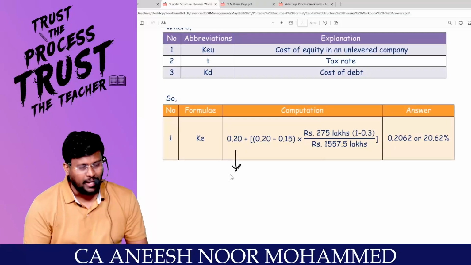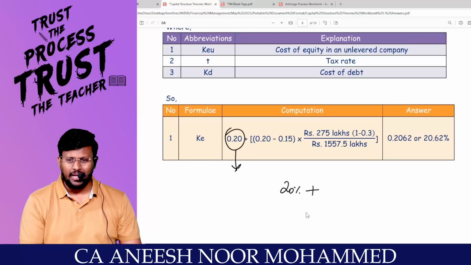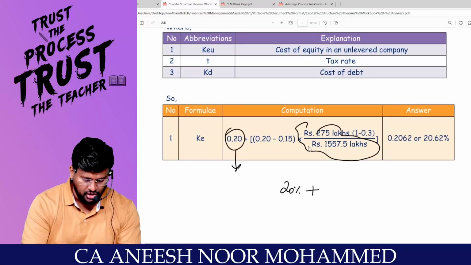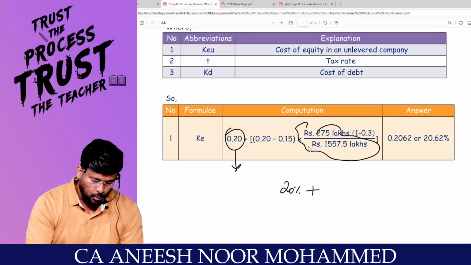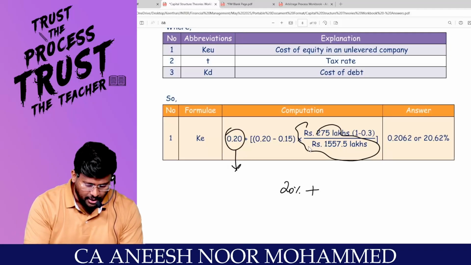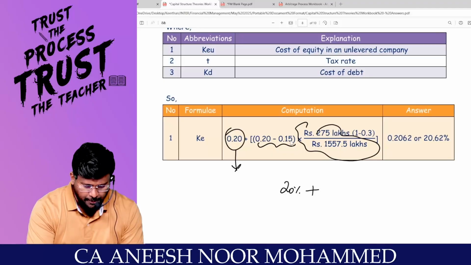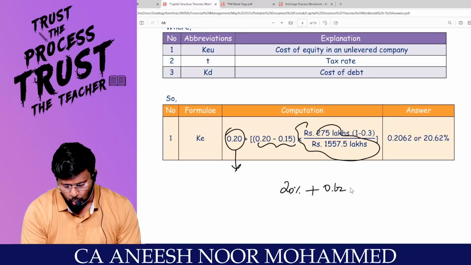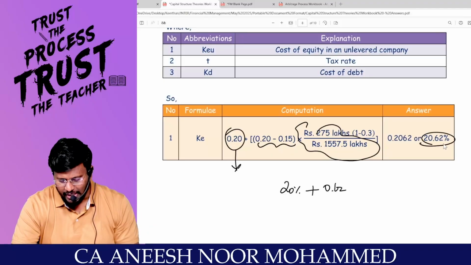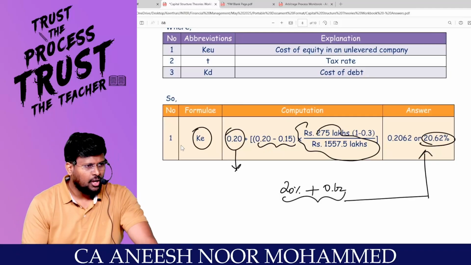What is the RF, sir? If you are an equity shareholder in an unlevered firm, what is your expectation? 20%. Will you expect the same 20% or more than that? More than that, for the amount of the debt. How much is the amount of debt? Divided by 7.5, am I right? Yes, sir. Into, my dear lovable students, what is the tax rate? 0.7, because 1 minus T. Into what is the risk premium you are taking? 5%. So into 5 comes to 0.62, the risk premium for this level of debt. That means 20 plus 0.62 comes to 20.62%, the KE of the levered firm.